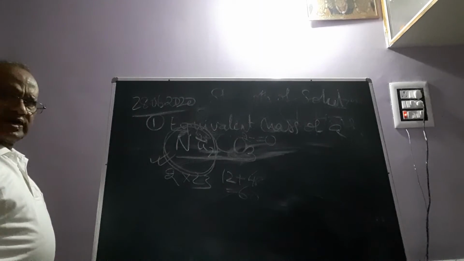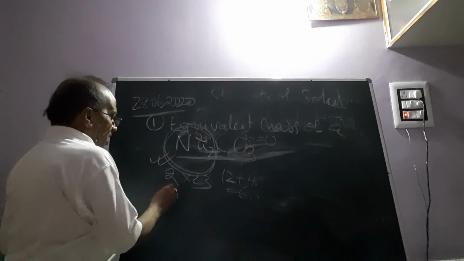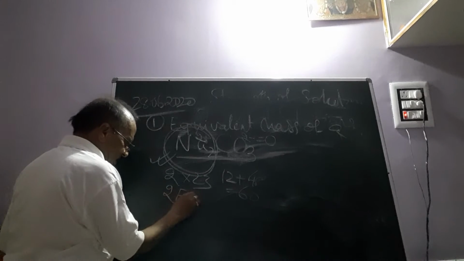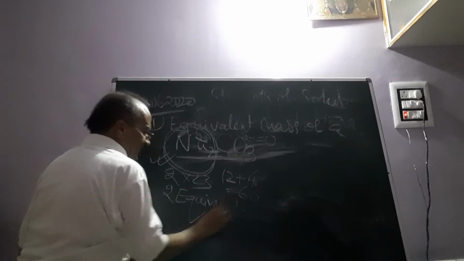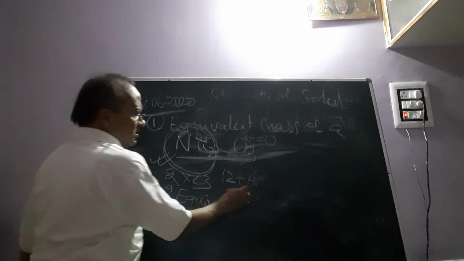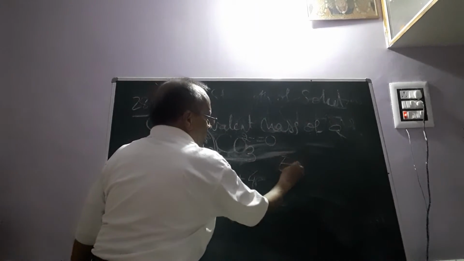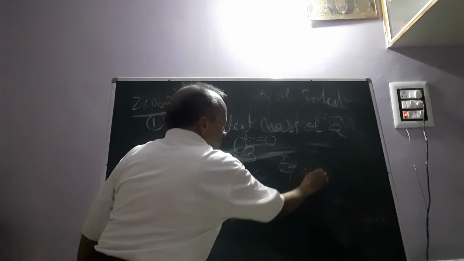So directly what can we say now? Here 2 equivalents are there. And the equivalent mass of carbonate ion will be what?